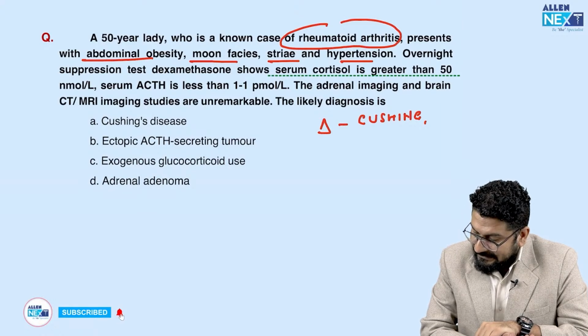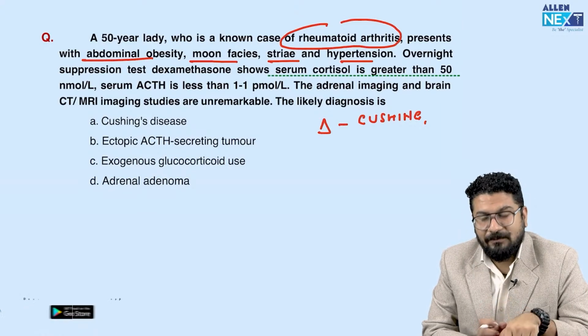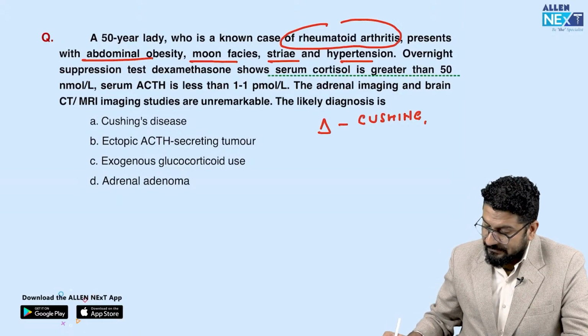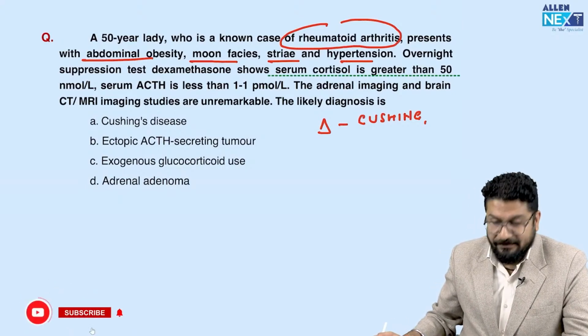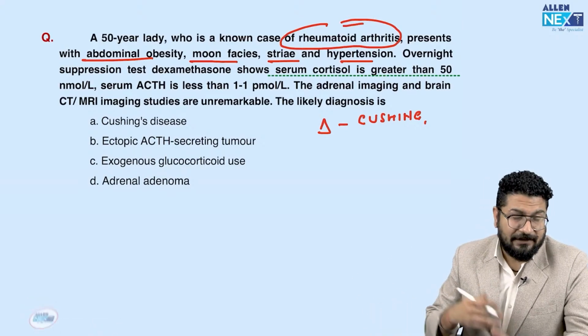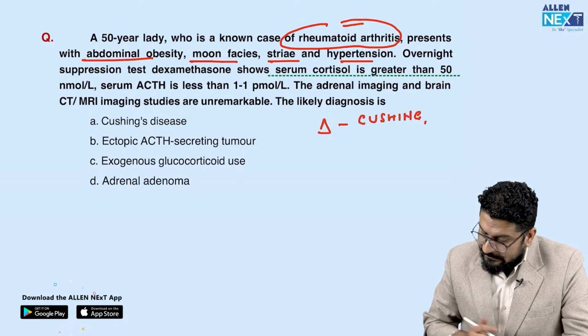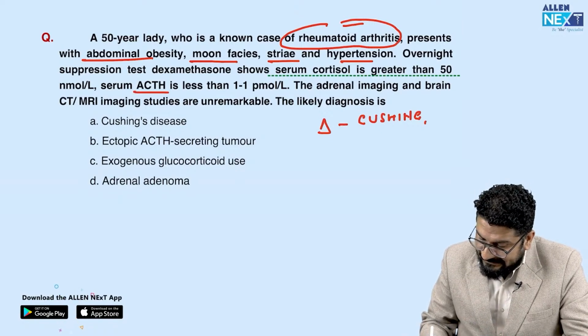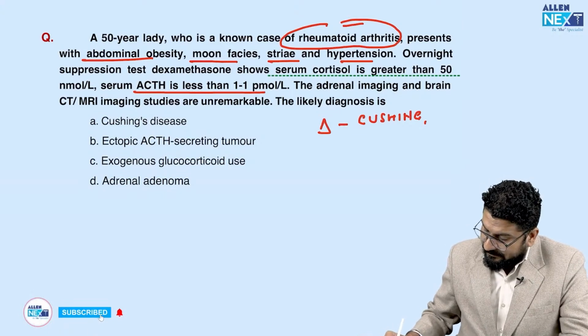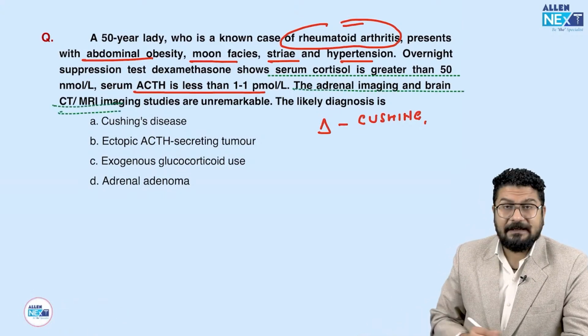Generally when we see this case, most of you have marked the answer as Cushing syndrome due to exogenous glucocorticoid use, because rheumatoid arthritis patients, many of them, are taking steroids. Now see, serum ACTH is less than 1. Adrenal imaging and brain CT MRI are normal. Likely diagnosis is? So first, let us see this question.